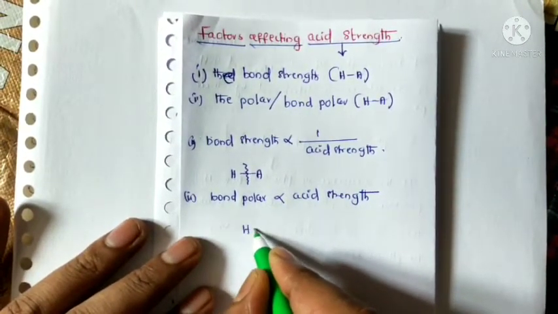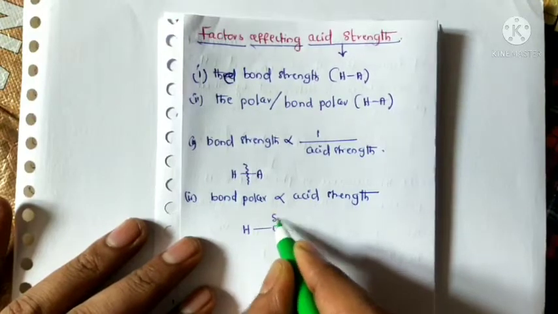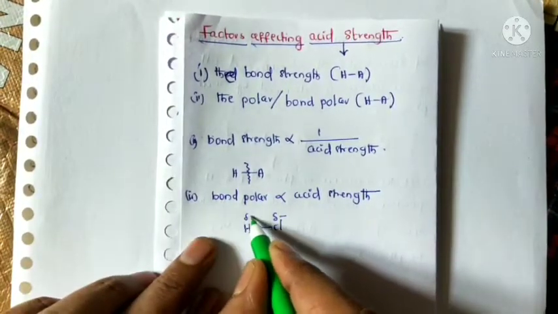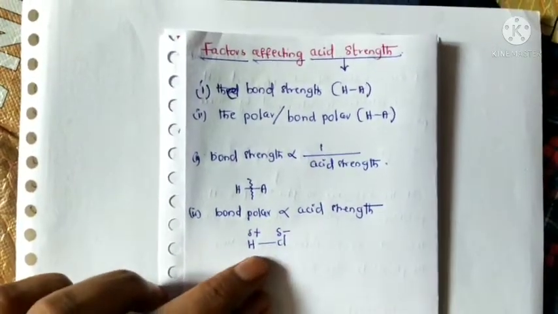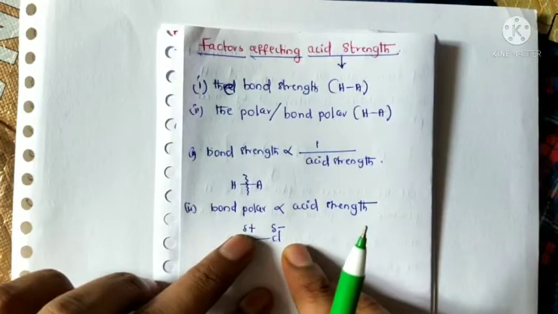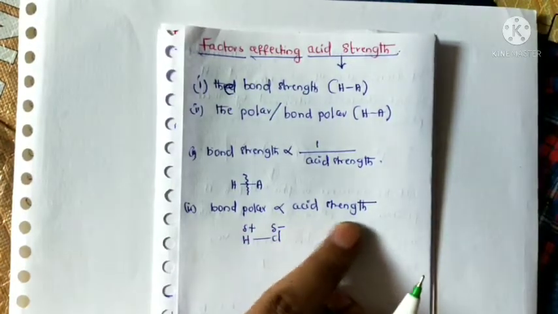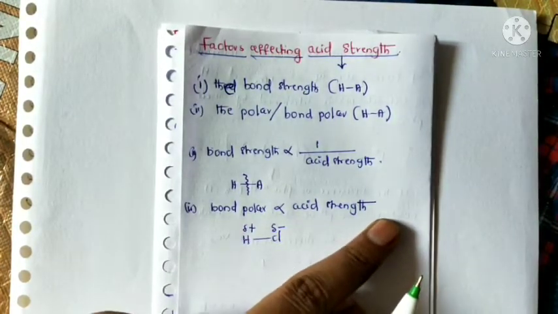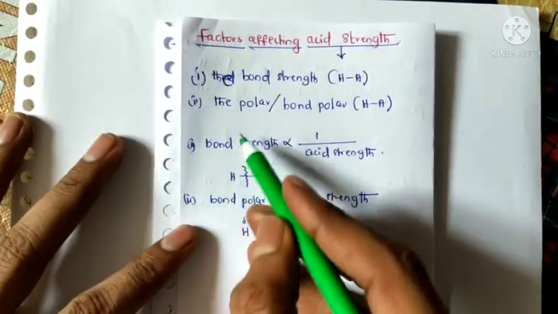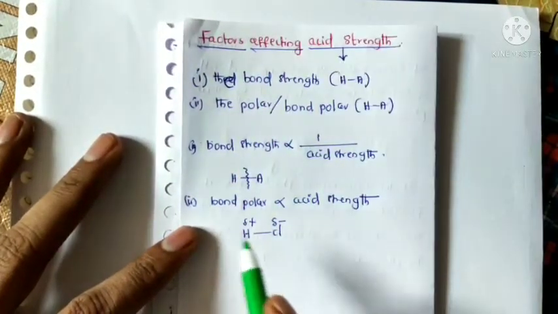For example, HCl is taken. Chlorine has a partially negative charge and hydrogen has a partially positive charge. If the bond polarity is high, then acidic strength is high. That's why that substance can act as a strong acid. So these two factors can affect the acid strength.